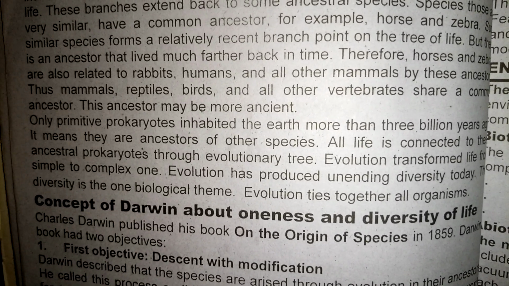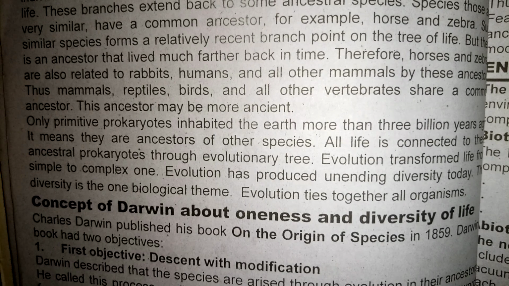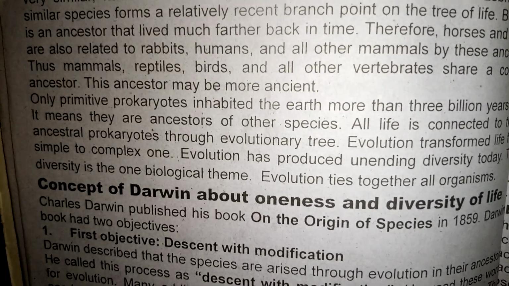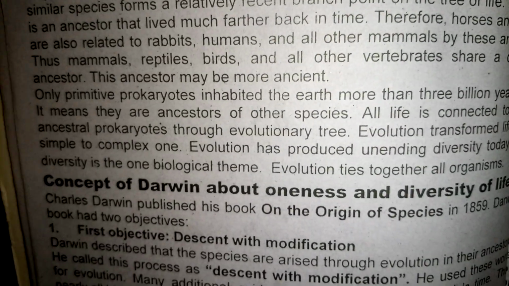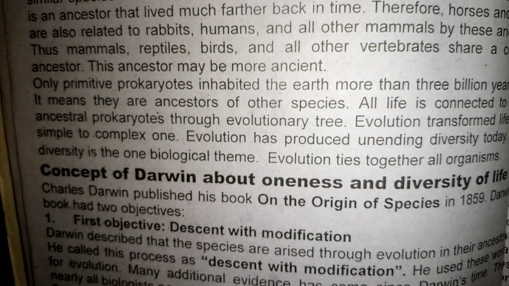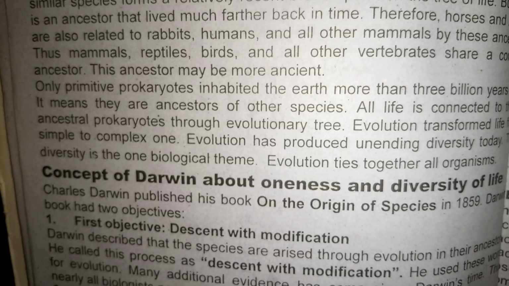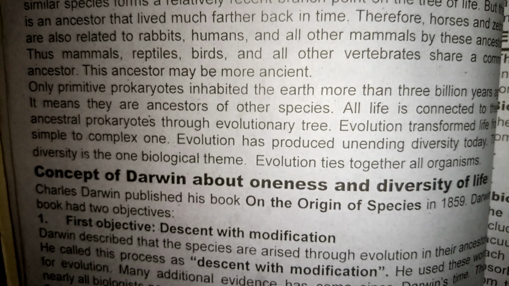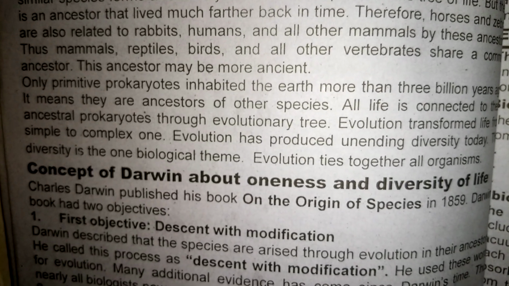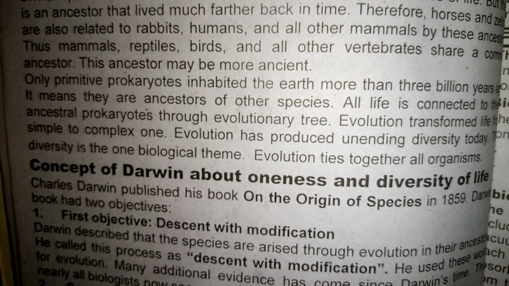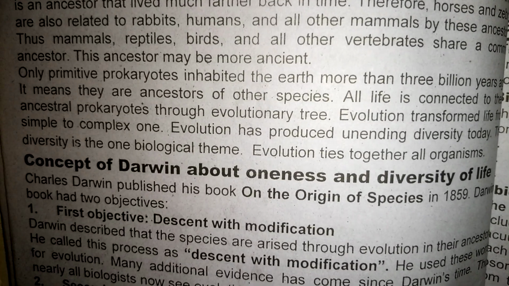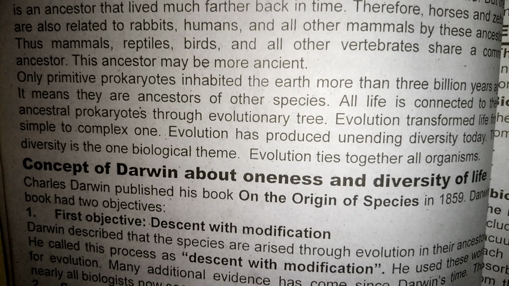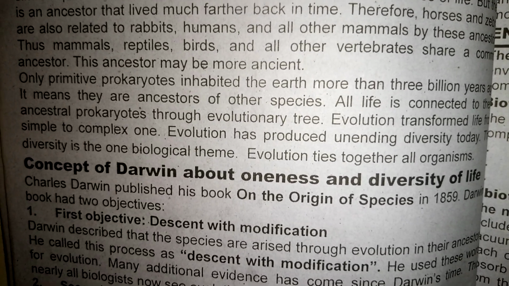These mammals, reptiles, birds, and all other vertebrates share a common ancestor. These ancestors may be more ancient. Only primitive prokaryotes inhabited the earth more than 3 billion years ago. It means they are ancestors of other species. All life is connected to these ancestral prokaryotes through the evolutionary tree.